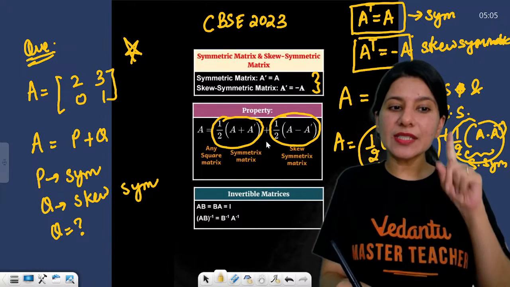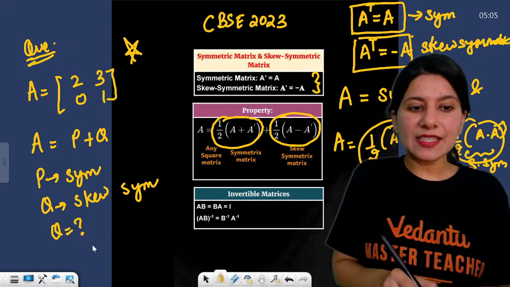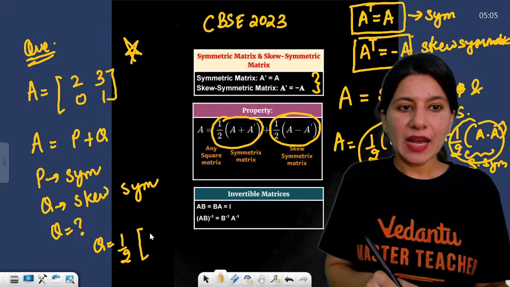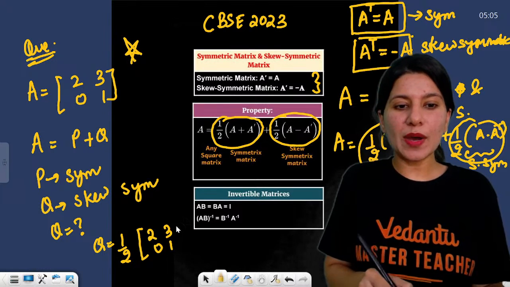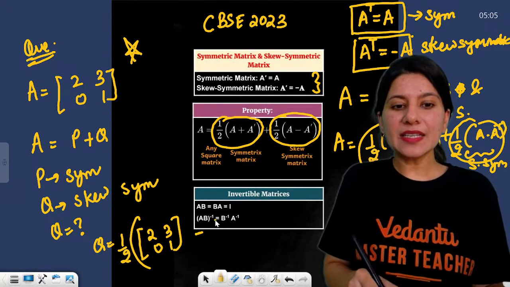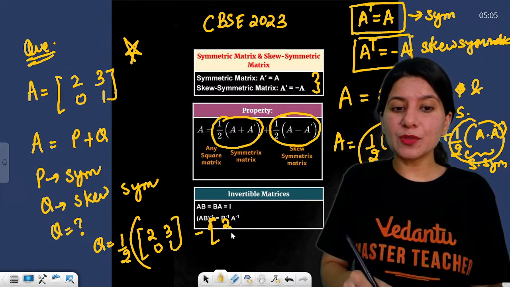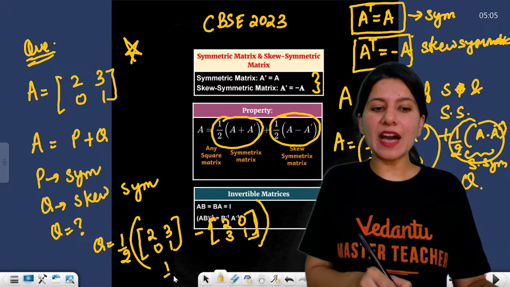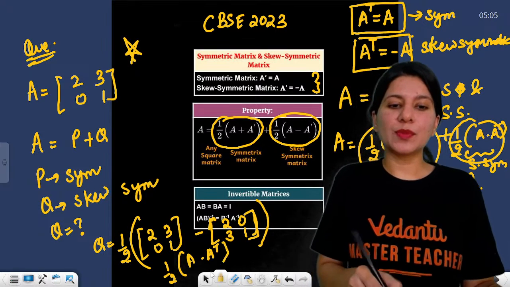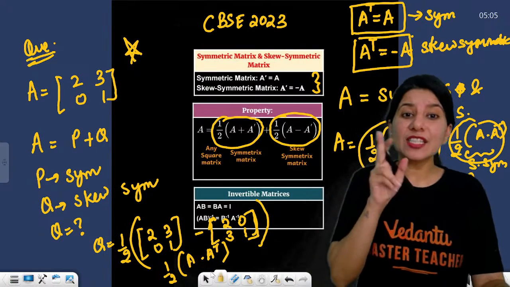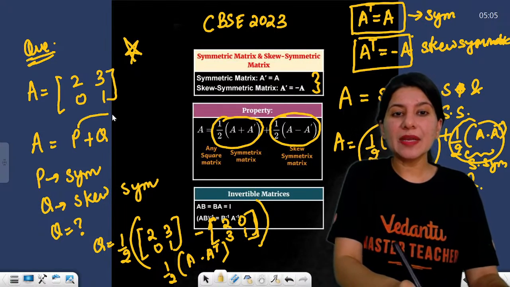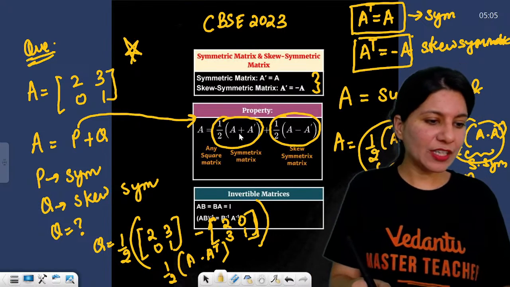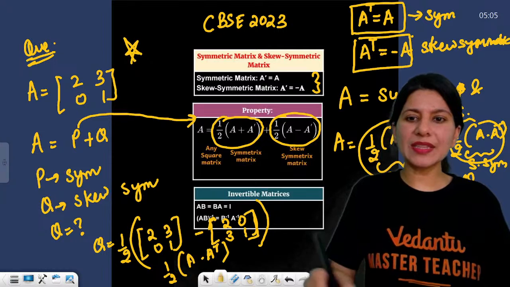Now, if they are asking you for the skew symmetric part, it is 1 by 2 times the matrix 2, 3, 0, 1, minus its transpose, which you need to write as 2, 3, 0, 1 transposed. You are done. This is your half A minus A transpose. And if you wish to write the symmetric P matrix, it is half A plus A transpose. Clear? Will you do it if they ask you in the examination?